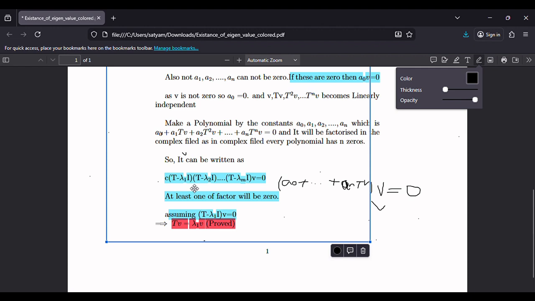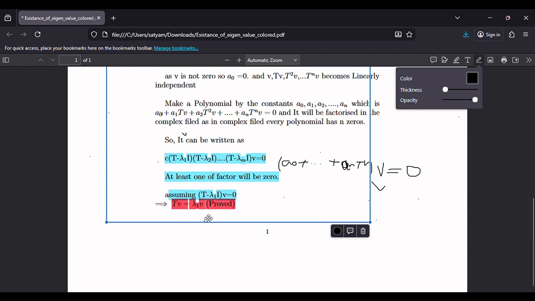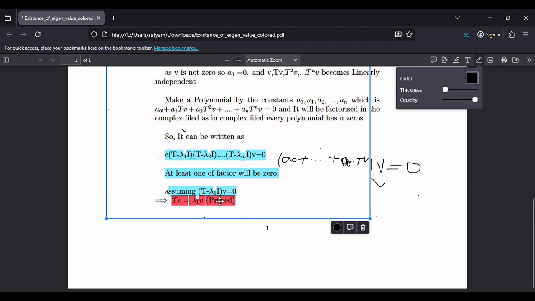Assuming T minus lambda 1 I equal to 0, because it can be commutative, T minus lambda 1 I is the first term and we can take this term to the last, so it will be T minus lambda 1 I applied to v equal to 0, so T of v equals lambda 1 v. So we have proved that there is at least one constant, it may be real, it may be complex, such that T of v equals lambda v, and v is non-zero, so that will be an eigenvector.